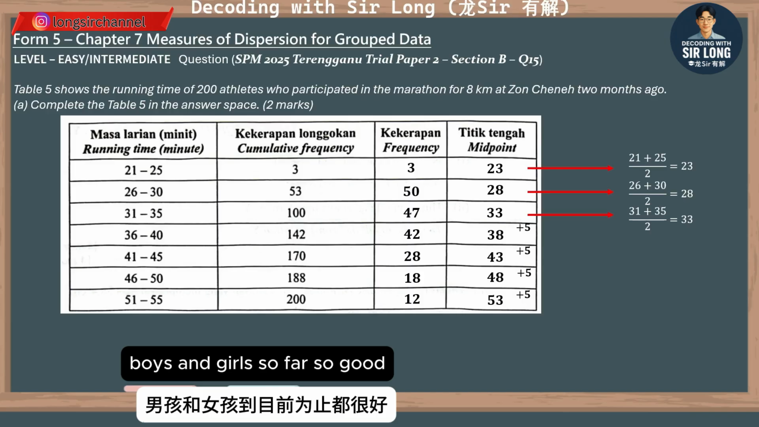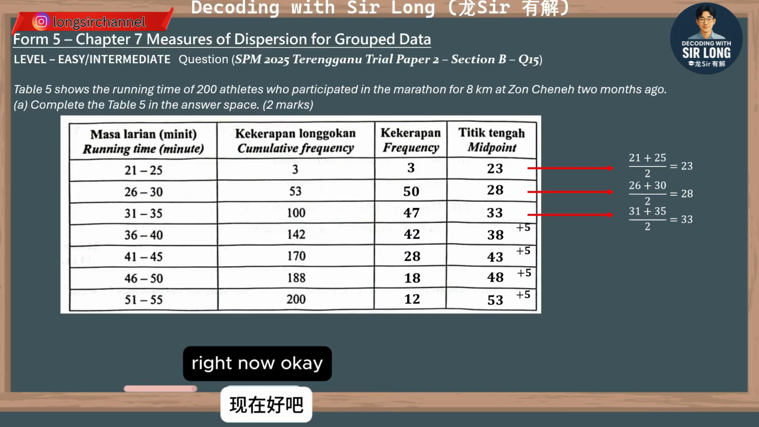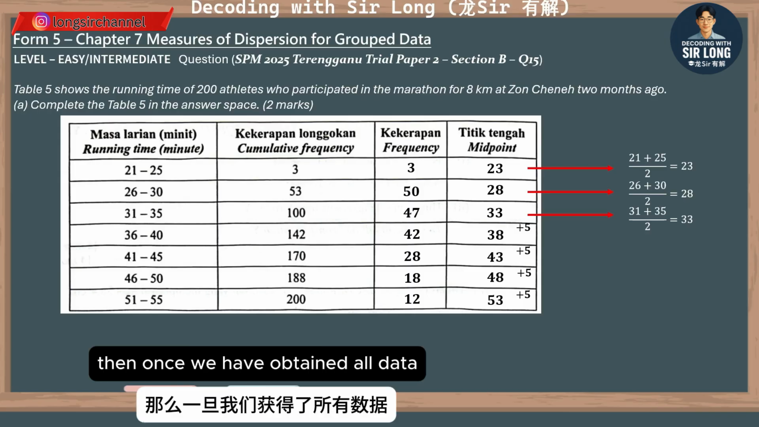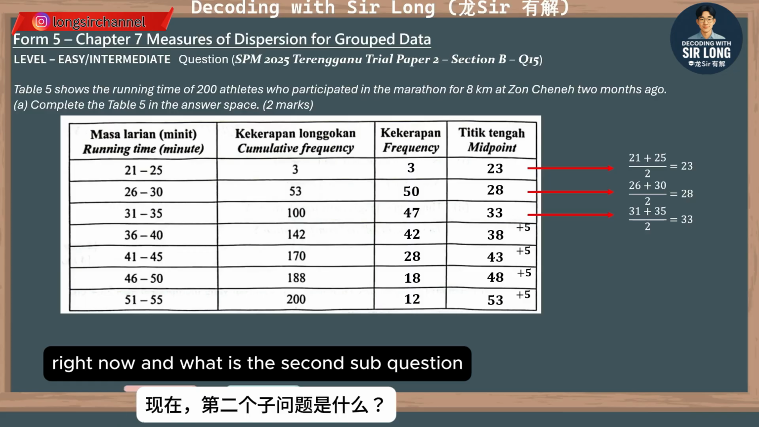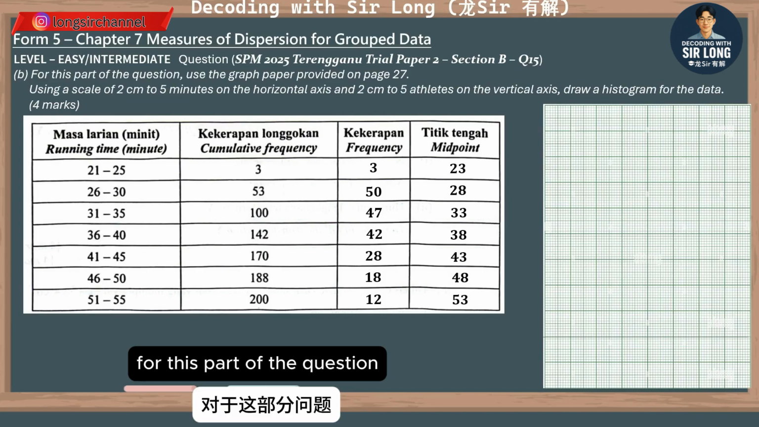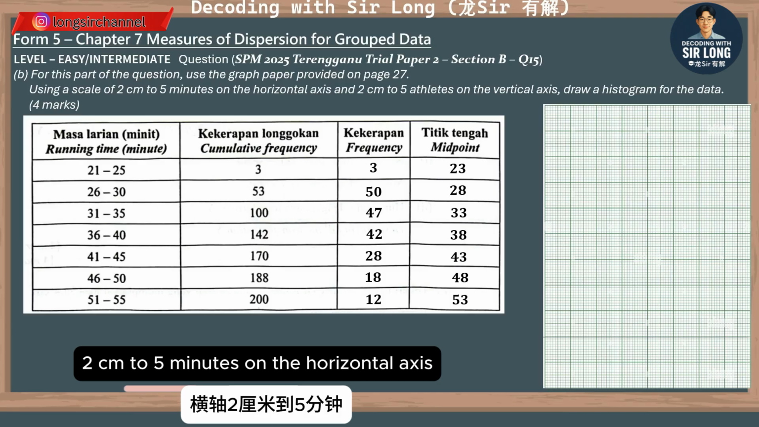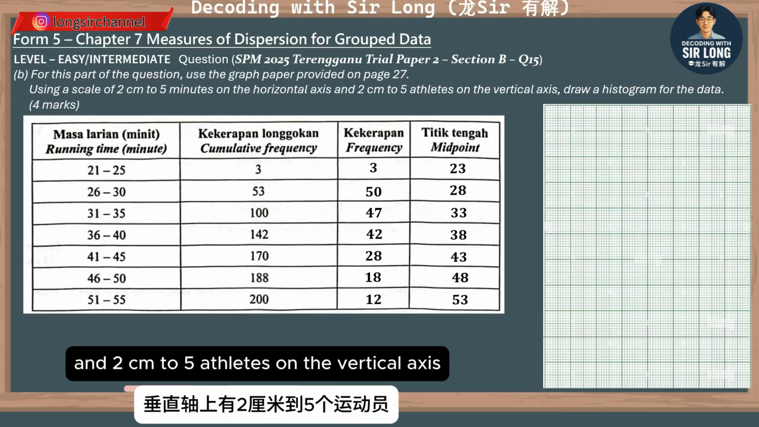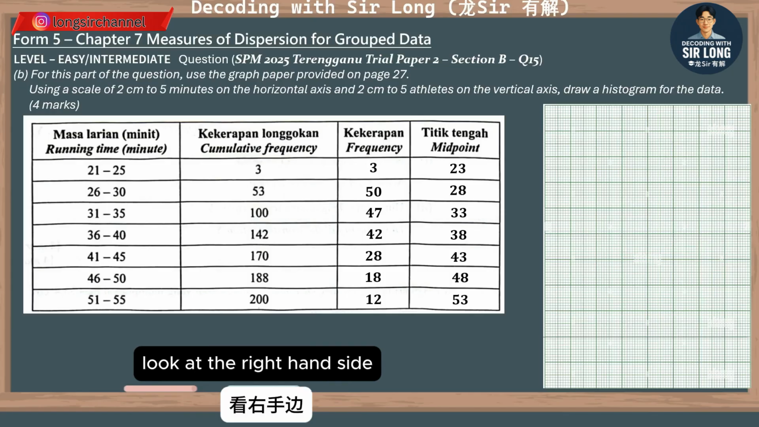Boys and girls, so far so good. Okay, let's say you have no issue. I believe that you are able to earn these 2 marks right now. Then once we have obtained all data after these calculations, we are able to solve the second sub-question right now. And what is the second sub-question? Okay, let's read the question together. For this part of the question, use the graph paper and use a scale of 2 cm to 5 minutes on the horizontal axis and 2 cm to 5 frequency on the vertical axis. And please draw the histogram for the data.